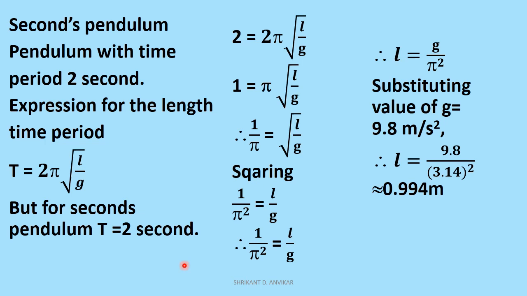At the surface of the earth, the value of acceleration due to gravity is considered to be constant, and it is 9.8 meter per square second. Substituting that g in the equation of length of pendulum, we get 9.8 divided by 3.14 squared, and this value is approximately found to be 0.994 meter. In this way, we find the length of a seconds pendulum.